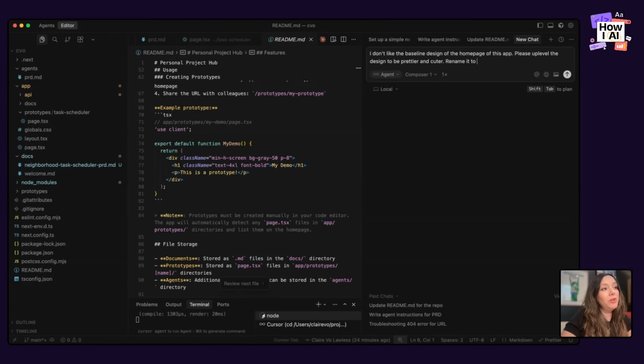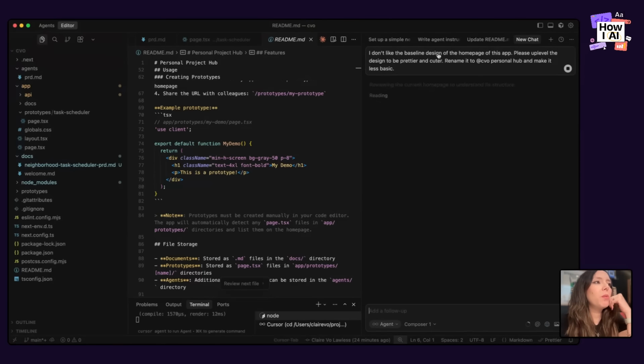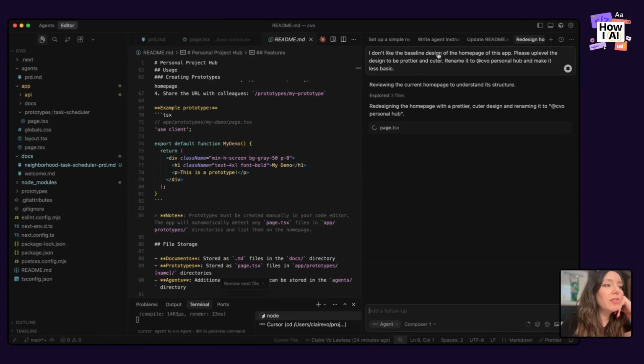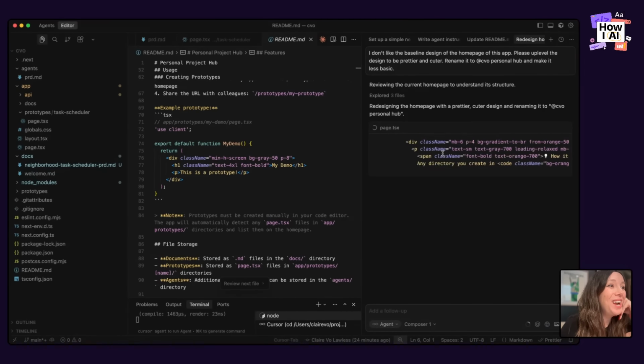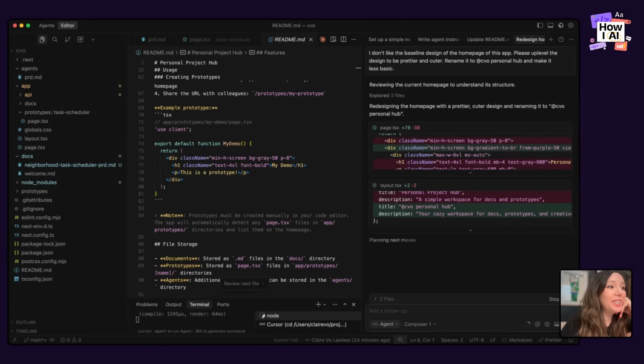Rename it to, let's call it Civo Personal Hub, and make it less basic. Again, terrible prompting, but we're going to see what it does. It's going to review the homepage. I think prettier and cuter is great instructions here. So we're going to see what I end up with when I prompt it to look a little bit nicer.